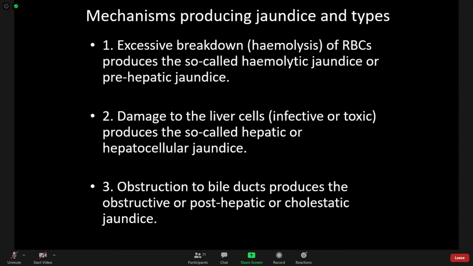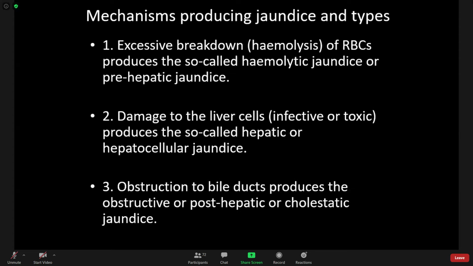The protoporphyrin ring is converted into biliverdin and then bilirubin, which is the unconjugated bilirubin. It is carried by albumin to the hepatocytes, which conjugate it and pour it into the bile canaliculi. In this way, hemolytic jaundice occurs.